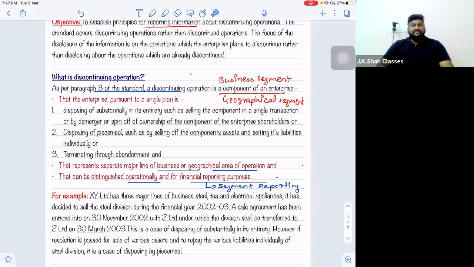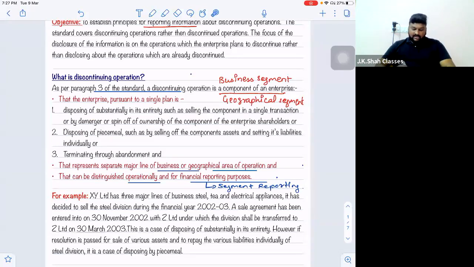The second way of disposing is disposal piecemeal. Now, what does disposal piecemeal mean? Here, we are not going to sell off the entire unit in one shot. We will sell off some assets and pay off some liabilities. So this process generally takes a longer period of time.